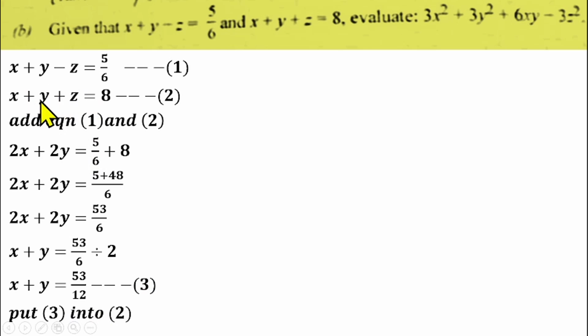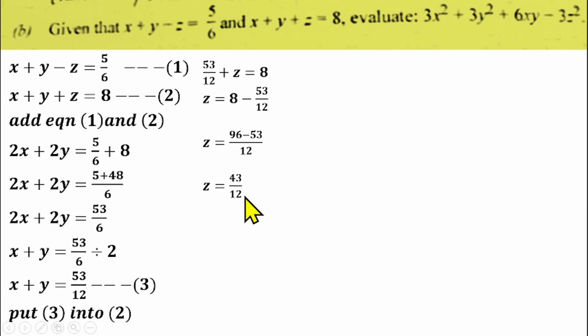Whenever we see x plus y, you can call it 53/12. So this equation becomes 53/12 plus z equals 8. Z will be equal to 8 minus 53/12. Find the LCM, which is 12. Simplify that, it will give us 96 minus 53 over 12. So z will be 43/12.